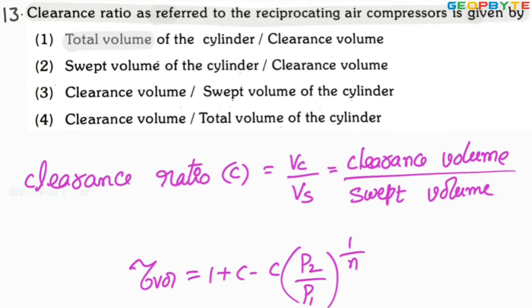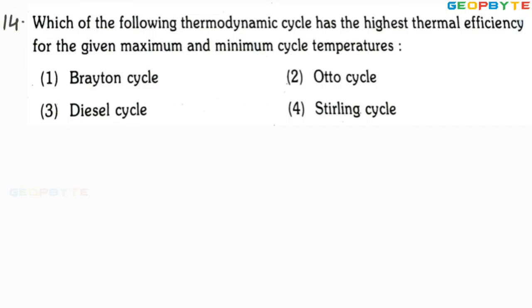Option A, total volume of the cylinder by clearance volume, no. B, swept volume of the cylinder by clearance volume, no. C, clearance volume by swept volume of the cylinder is exactly correct, absolutely correct. Ratio between the clearance volume and swept volume is called clearance factor. I hope you got my point. Let us take another problem. Look at the next problem.